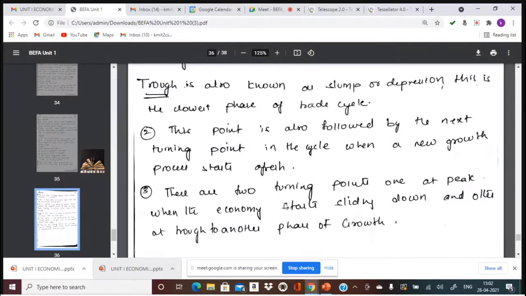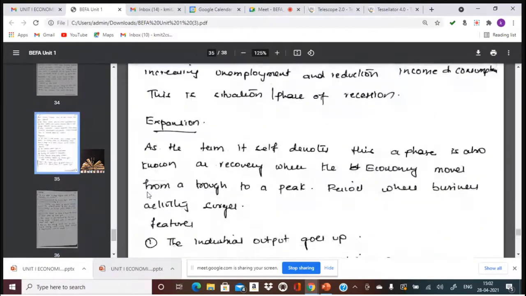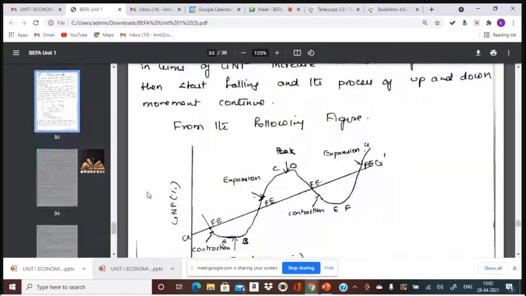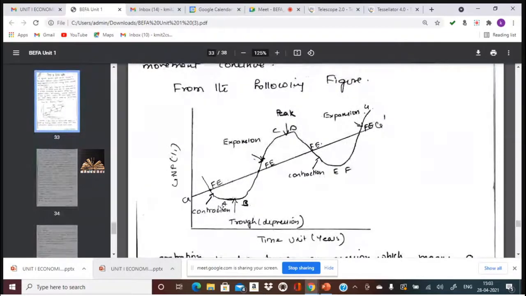Due to factors of the economy, each and every phase moves on to the next phase. That is contraction, trough, expansion, peak. Then after peak, again the turning point, that is contraction. After contraction, trough, trough to expansion, expansion to peak.